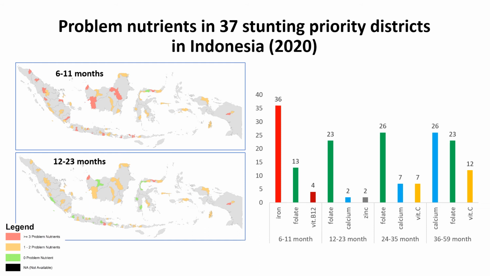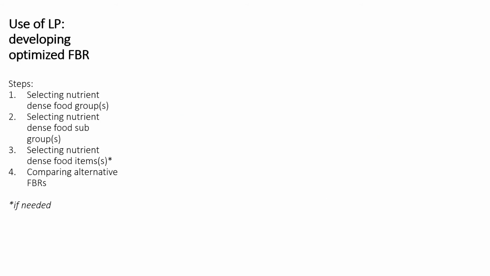The red are those with 3 or more problem nutrients, yellow 1 and 2, and green no problem nutrients. And as you can see also on the right panel, there are different typical problem nutrients by age group. The infants have more iron as a problem nutrient, followed by folate and B12, while those older than 1 year will have more problems in folate, calcium, vitamin C, and also zinc.